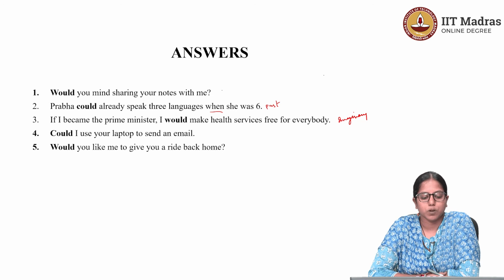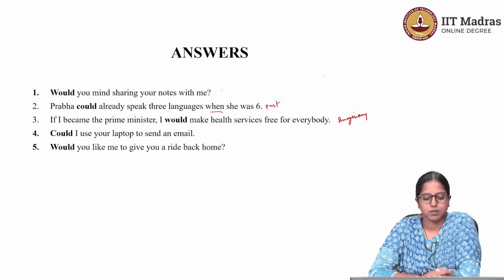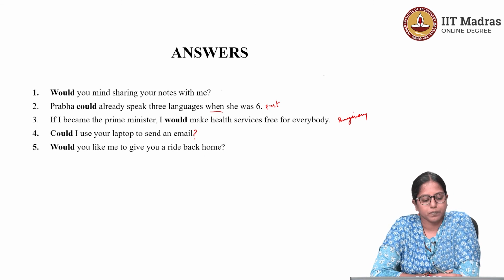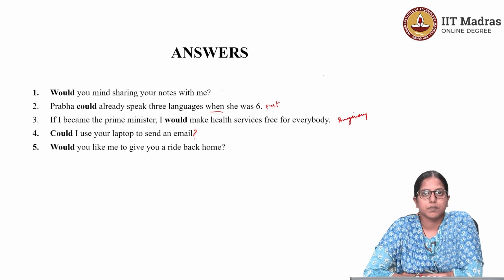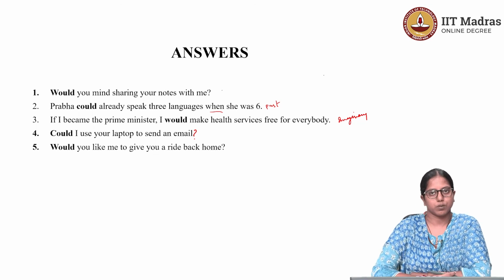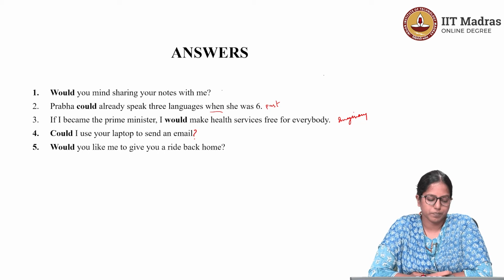Could I use your laptop to send an email? That is, could I use your laptop to send an email is you are asking for someone's permission, right? So there it's appropriate for you to use could instead of would. The fifth one is, would you like me to give you a ride back home? Why is it? Because you're making an offer, and when you're making an offer, it is always appropriate for you to use would instead of could.